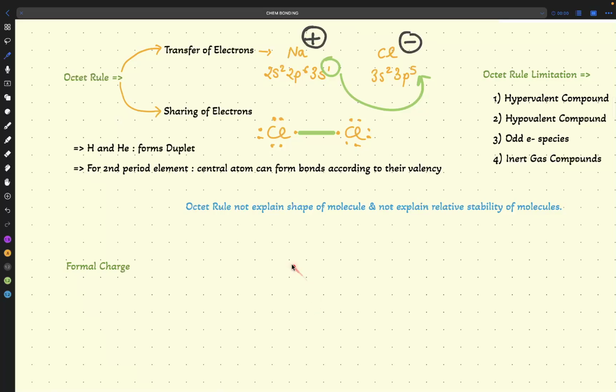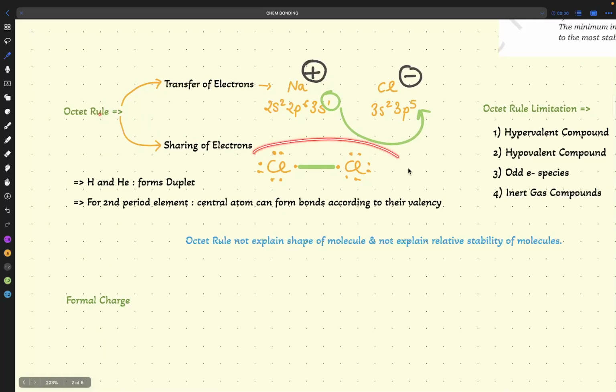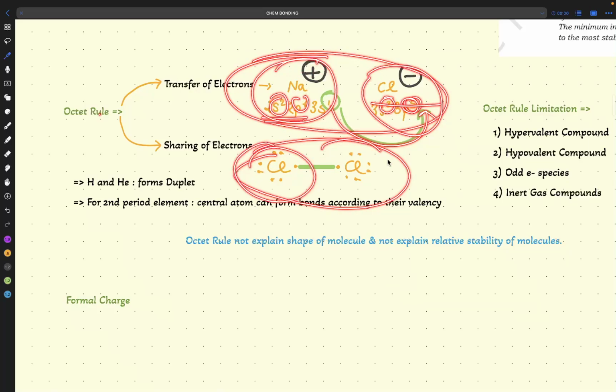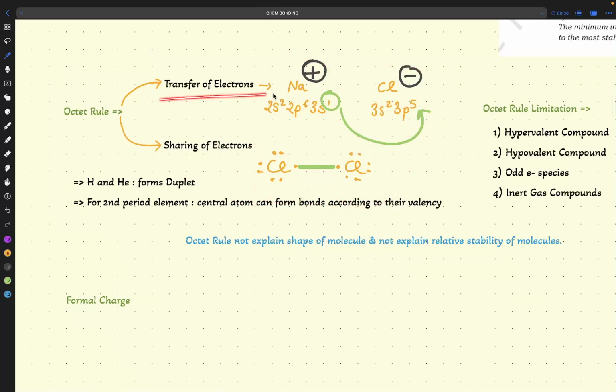So we understood that now the octet rule is followed here. Here also the octet rule is followed because 2 plus 6, 8, and here 2 plus 5, and this one electron came here, 6, 6 plus 2, 8. So here also 8 electrons, here also 8 electrons, octet rule followed. What are the two types? You can follow the octet rule by transfer of electrons or sharing of electrons.